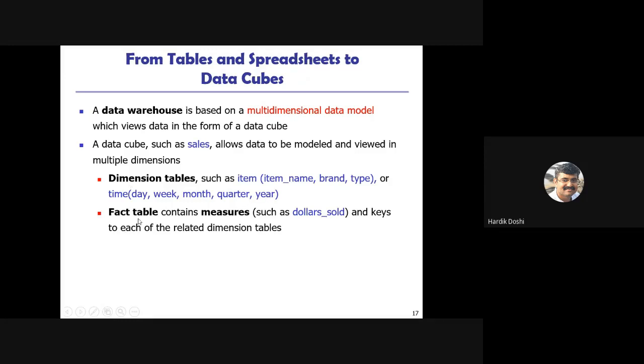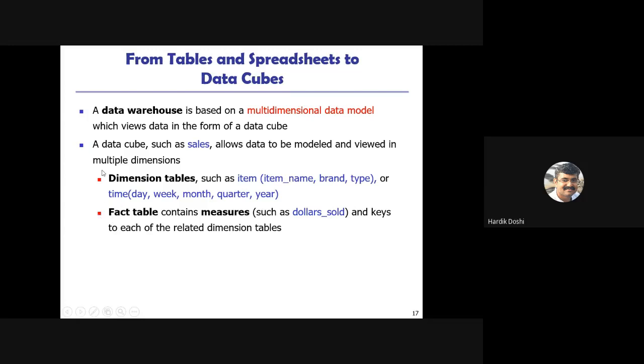But the fact table is a table which is used to take the decision. It contains the measures such as dollars sold and keys to each of the related dimension tables. The important thing is that it contains measures such as dollars sold, meaning we are talking about the items which are sold and the corresponding amount which we obtained. The total amount of the items sold is our main goal. That is our fact table.